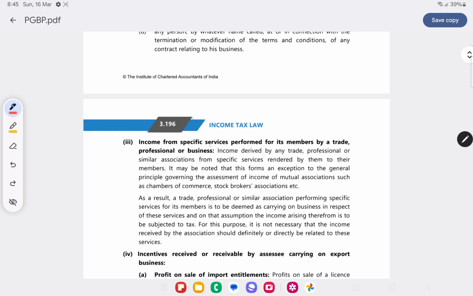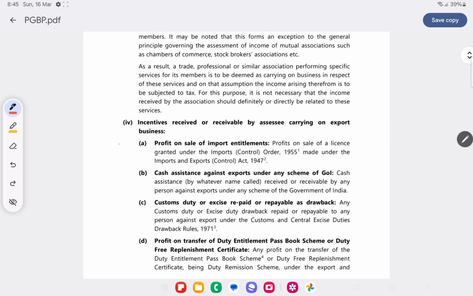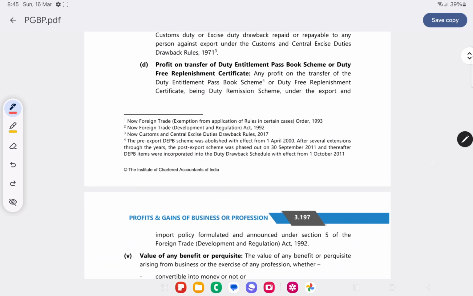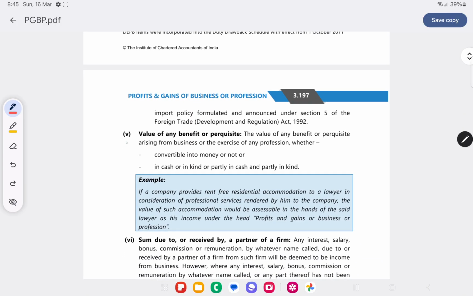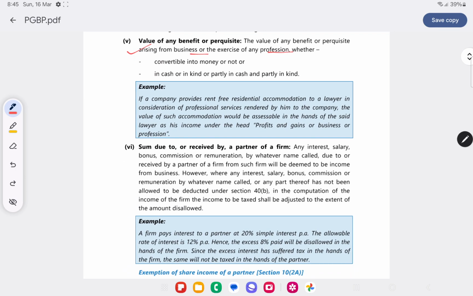Income from specific services performed for its members by a trade, professional, or business association is taxable. Incentive received on exports will be taxed as PGBP. Value of any benefit or perquisite received under business or profession will be taxed as business and profession. Sum due to or received by a partner will be taxed as income from business and profession, not under the head salary.